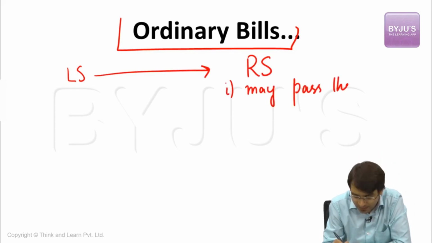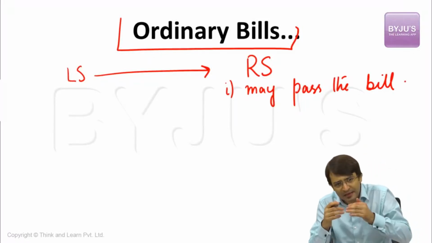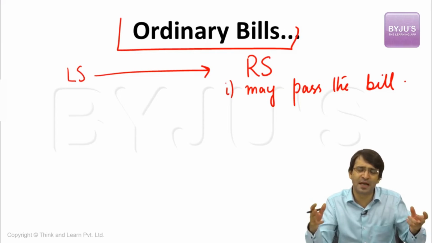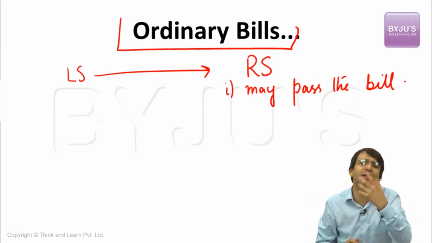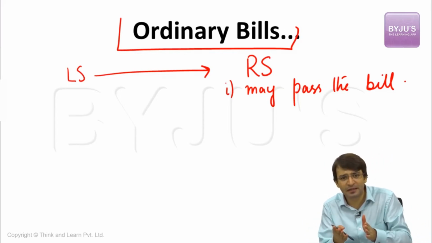Rajya Sabha has a first option. It may pass the bill in the manner in which Lok Sabha passed it. Lok Sabha passed this ordinary bill and sent it to Rajya Sabha. Rajya Sabha also passed this bill. This bill is passed by both houses of the parliament and it is sent for president's approval. The president has various options with that, and we have discussed that in the veto powers of the president. Lok Sabha passes the bill, Rajya Sabha passes the same bill with the same content, the bill is passed.